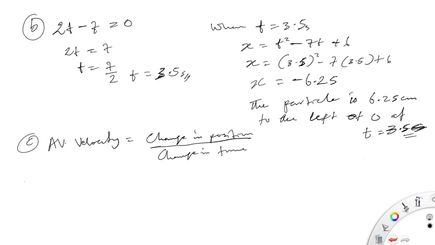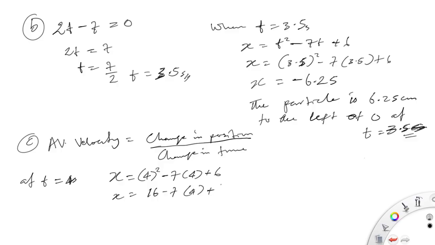So remember, they said at t equals 4 seconds, x is equal to 4 squared minus 7 times 4 plus 6. We're substituting now 4 for t in the equation. Keep that in mind. x is equal to 16 minus 28 plus 6. When you put this all together, you would have x equals minus 6, as I have it here.